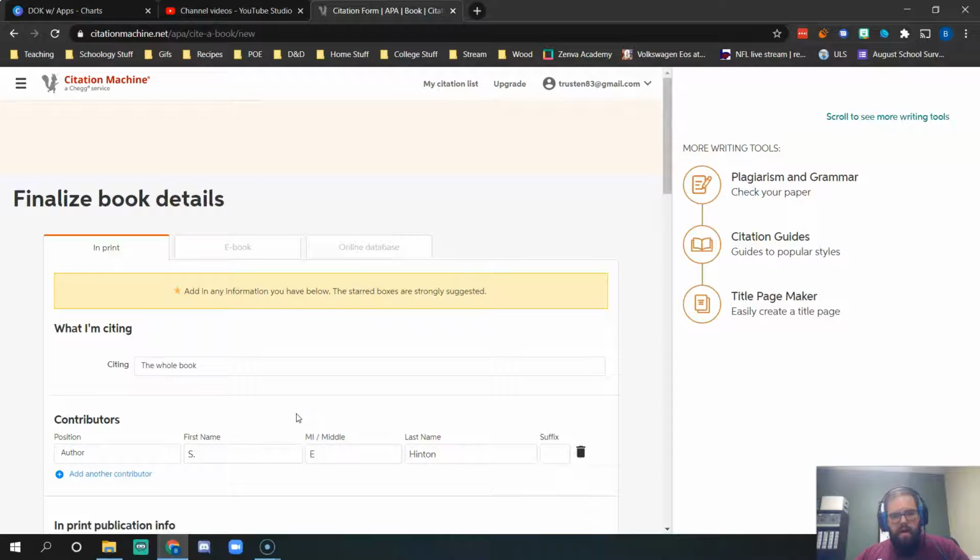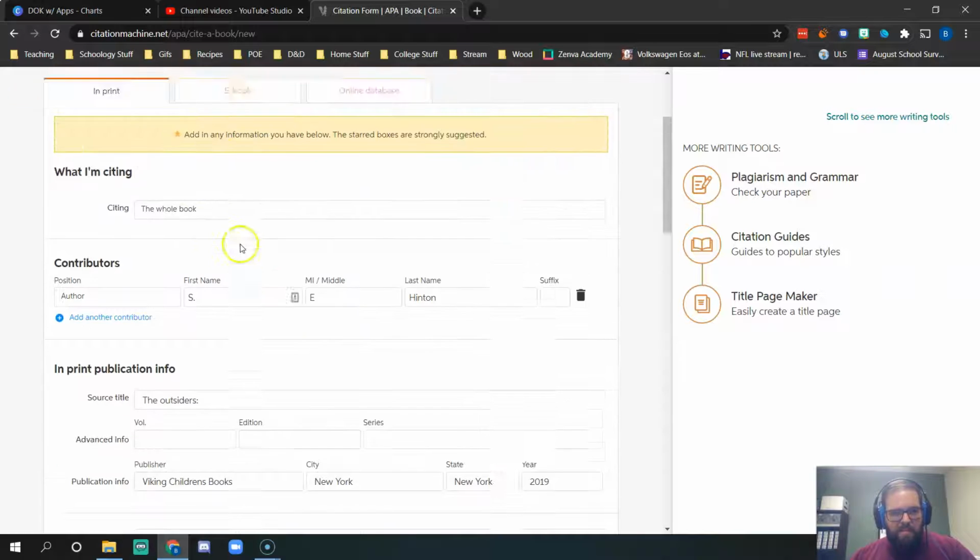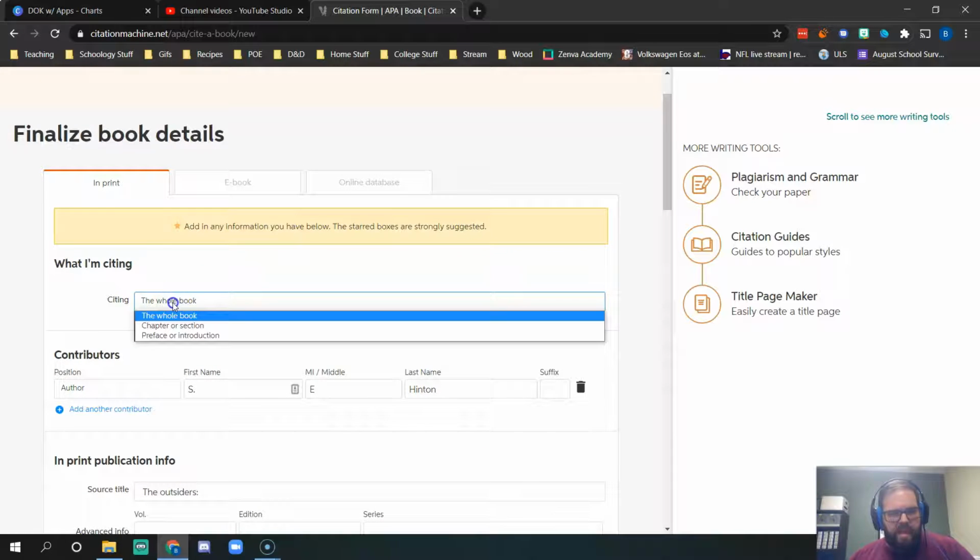When you click continue, now you have some options here. So it gives you a star for the information it was not able to find out. It doesn't know what state the book was published in. Well, the city was New York, so I'm going to go with the state being New York as well. And you have the options up at the top. You could cite the whole book.